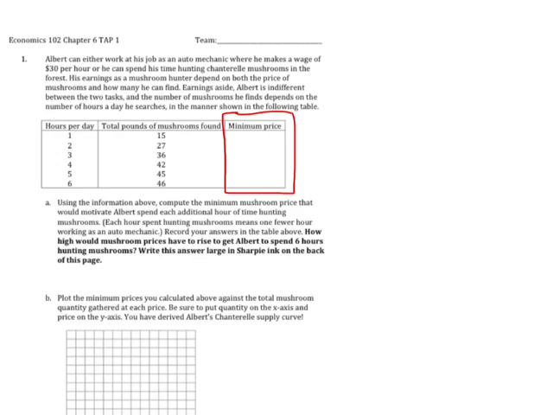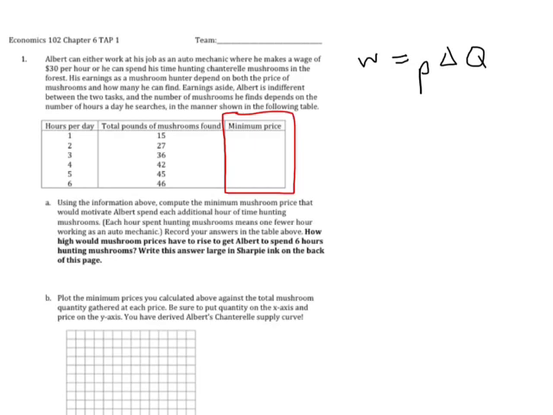We can figure out the threshold price, where if the price were just an iota bigger, it would get Albert to spend one more hour hunting mushrooms. That threshold price would be the price where the price times the increase in mushrooms that he'd get would be just equal to the wage. Then it would be a tie. Do I work 1 hour at the auto mechanics, or do I work one more hour at hunting mushrooms?